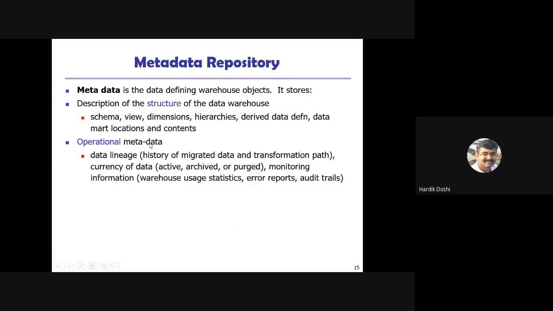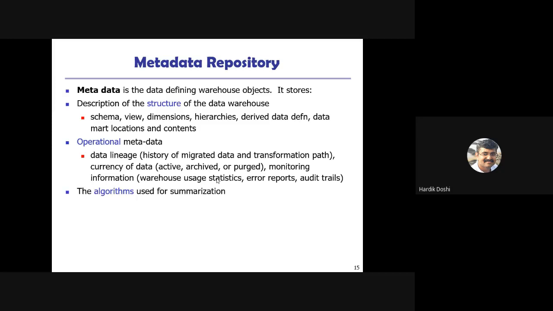Second, operational metadata, that is data lineage, history of migrated data and transformation path. That means the history of from where the data has come. We have various operational databases from which we create the data warehouse. So from which operational database the warehouse was created, such metadata is to be stored. And again, the monitoring information like warehouse usage statistics, error reports, audit trails, etc. that are to be monitored, that information is stored in operational metadata.